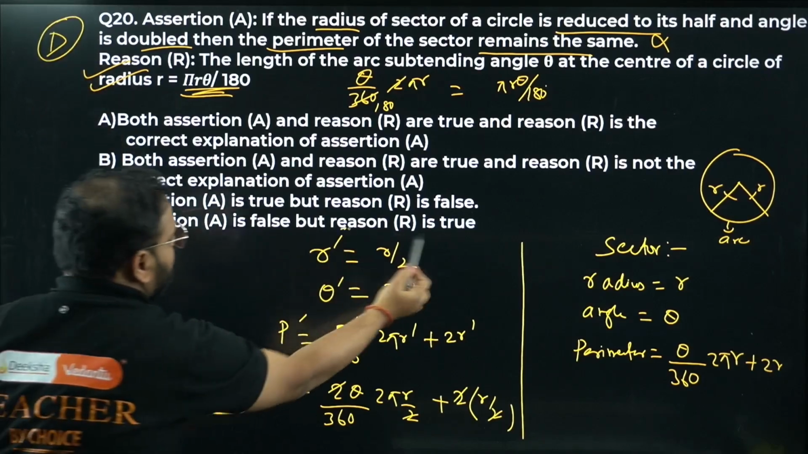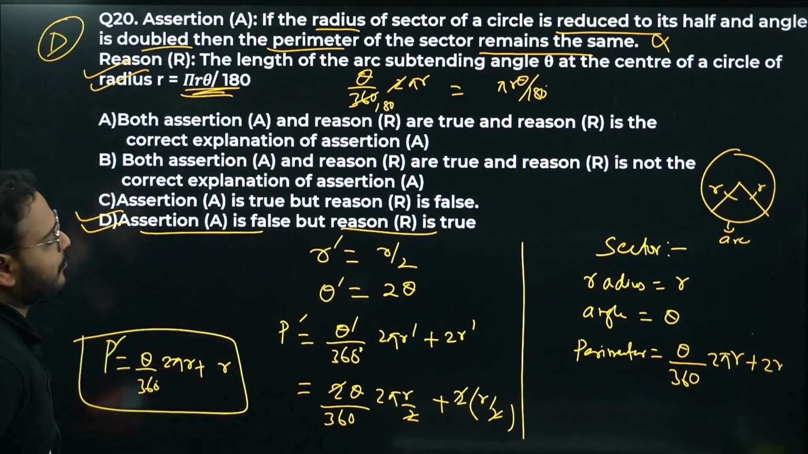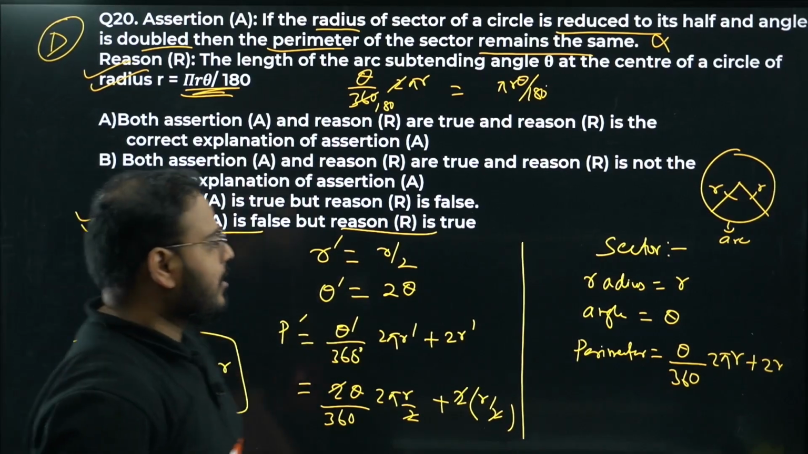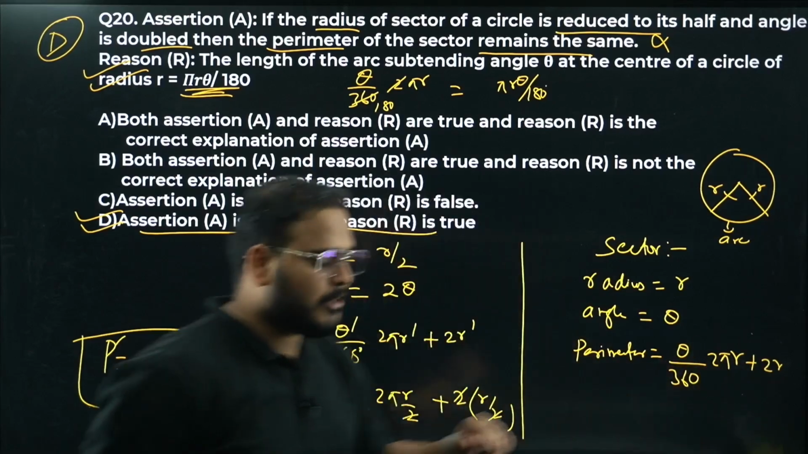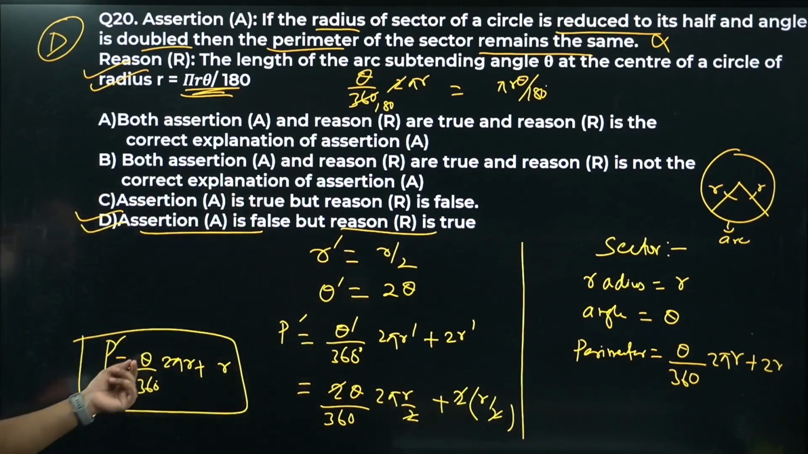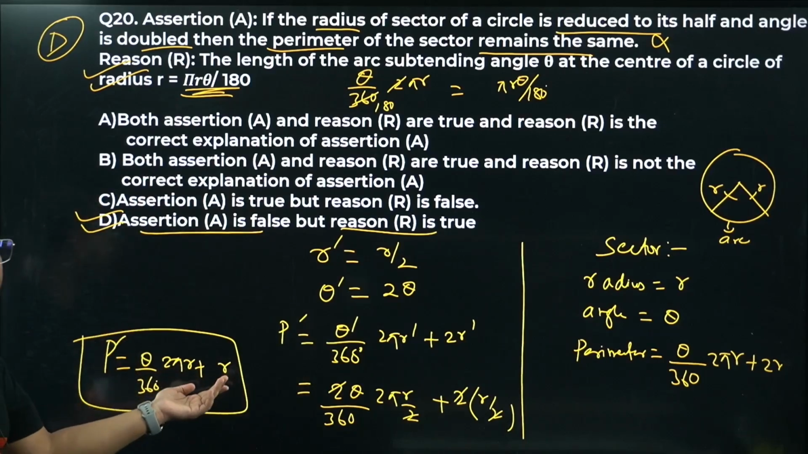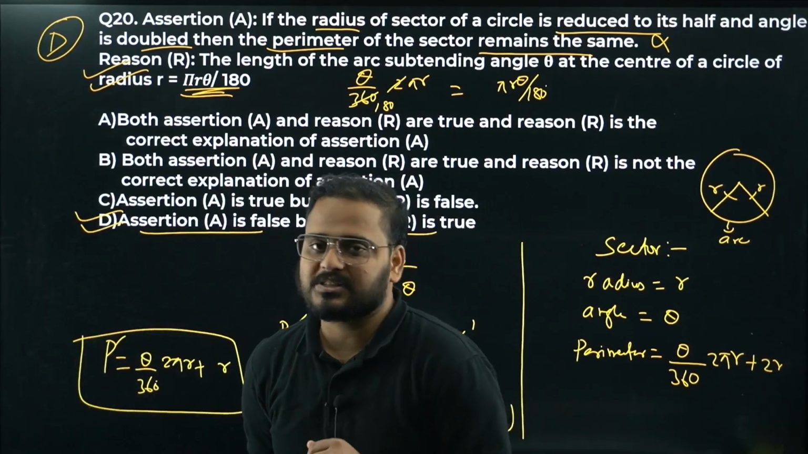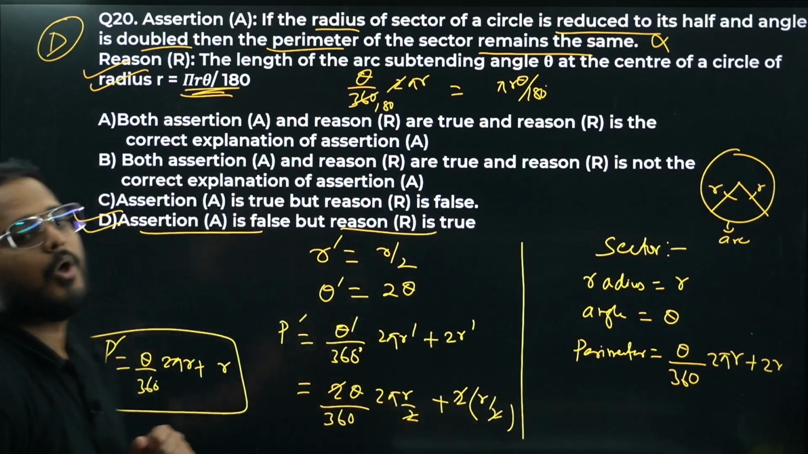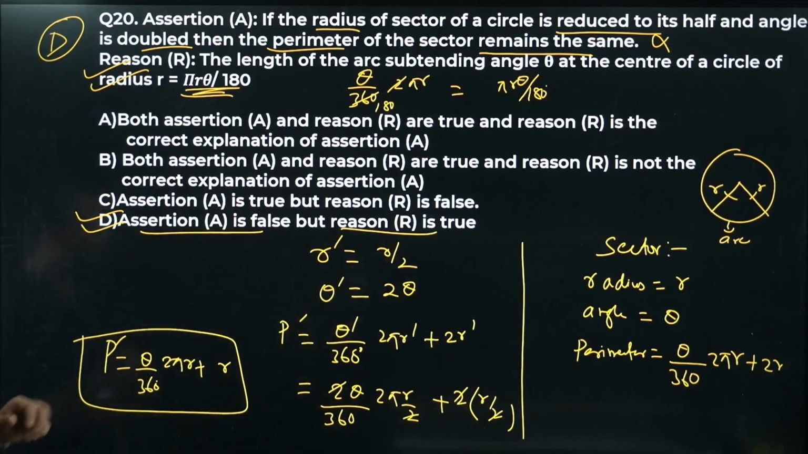Reason is true. Assertion is incorrect or false. Why false? The original case perimeter is coming as theta by 360 times 2 pi r plus 2r. In the new case, the perimeter is coming as theta by 360 times 2 pi r plus r. Okay, that's why the two perimeters are not the same. Okay, chaliye, let's have a look. Very good question. Question number 20 is done.